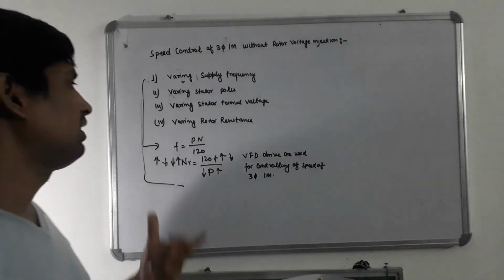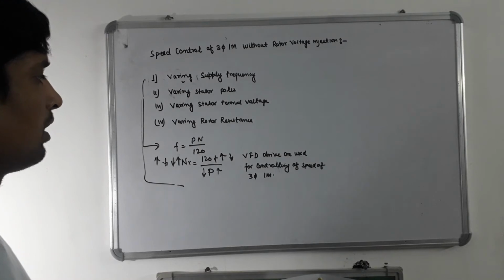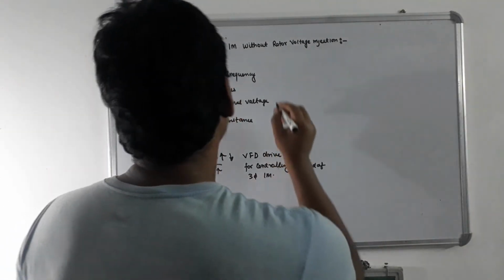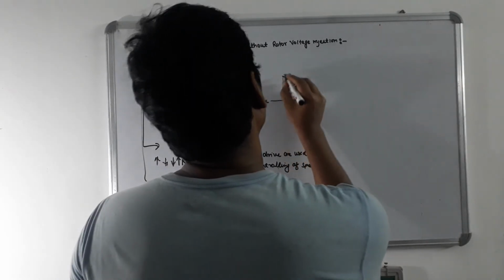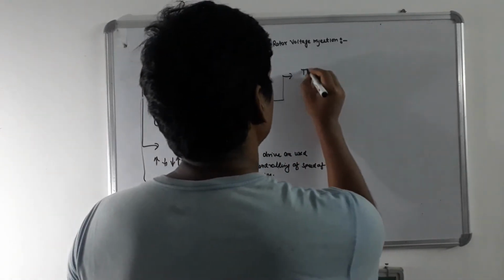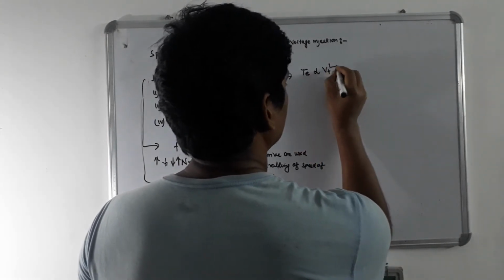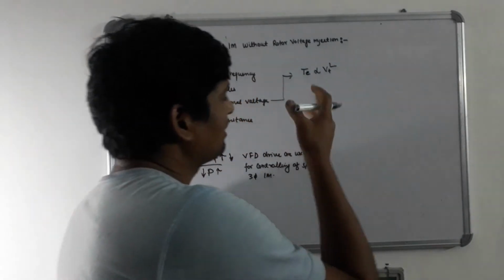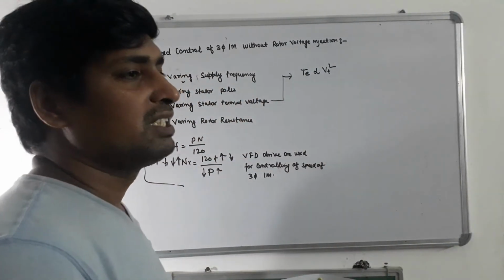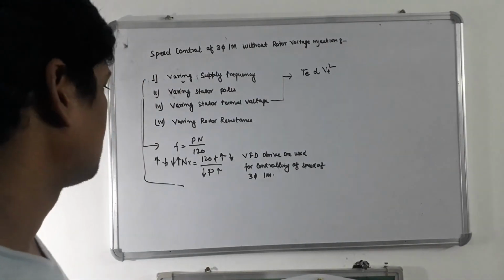Now, after that, I will discuss varying stator terminal voltage. Electromagnetic torque is directly proportional to Vt square. If we are changing the Vt, the speed will change. By changing the terminal voltage, we can control the speed of the three-phase induction motor.